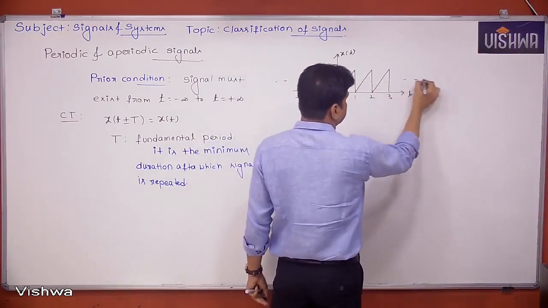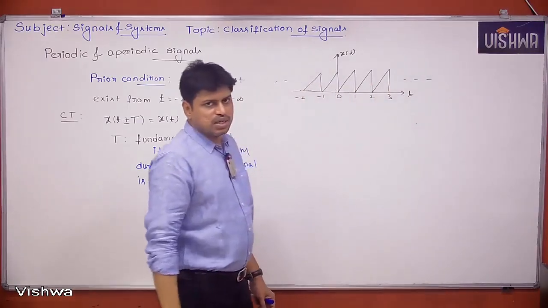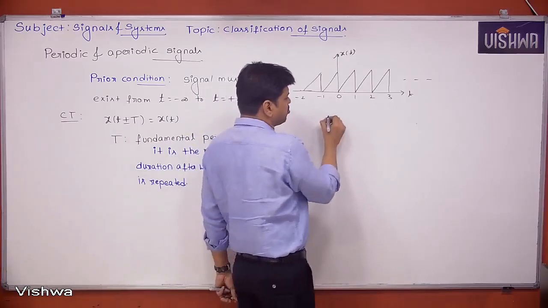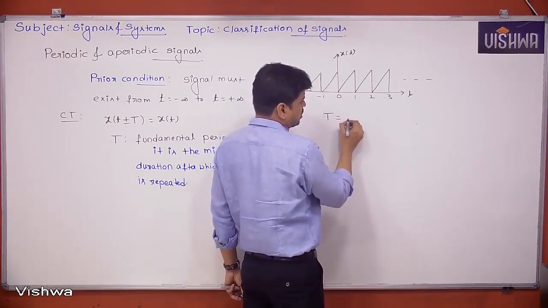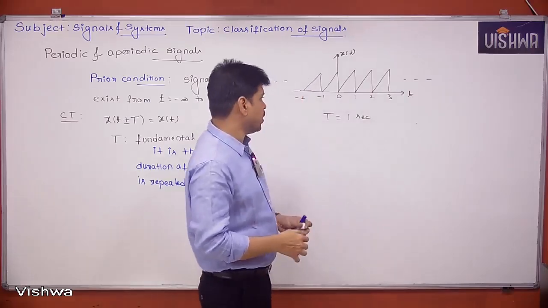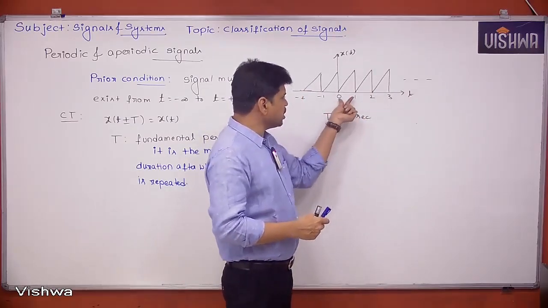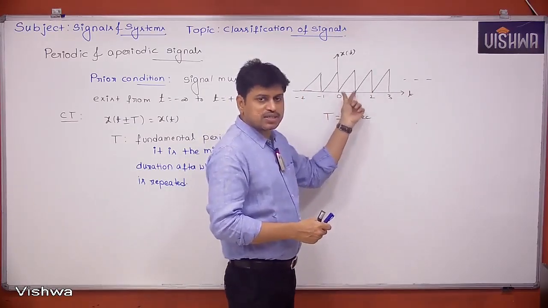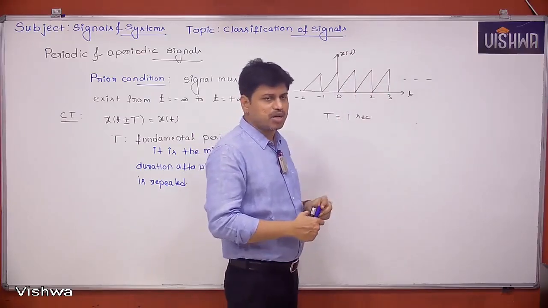It has to go to infinity in this direction. If I ask what is the fundamental period of this signal, capital T is nothing but 1 second. Why? This is the minimum duration after which the signal keeps on repeating.